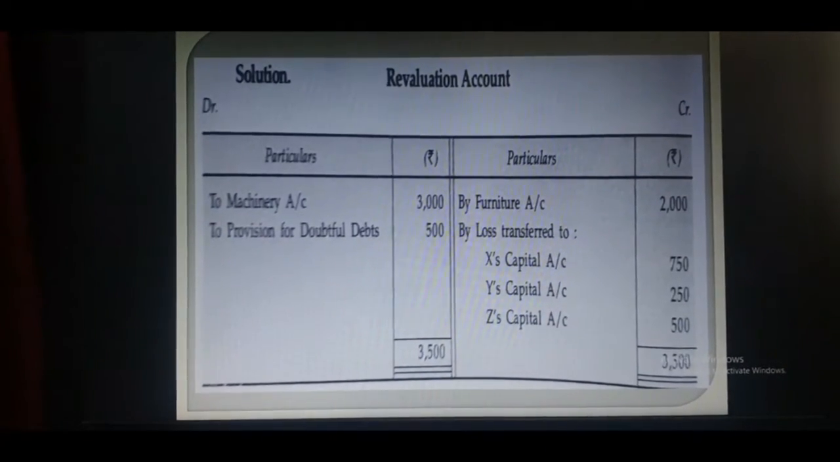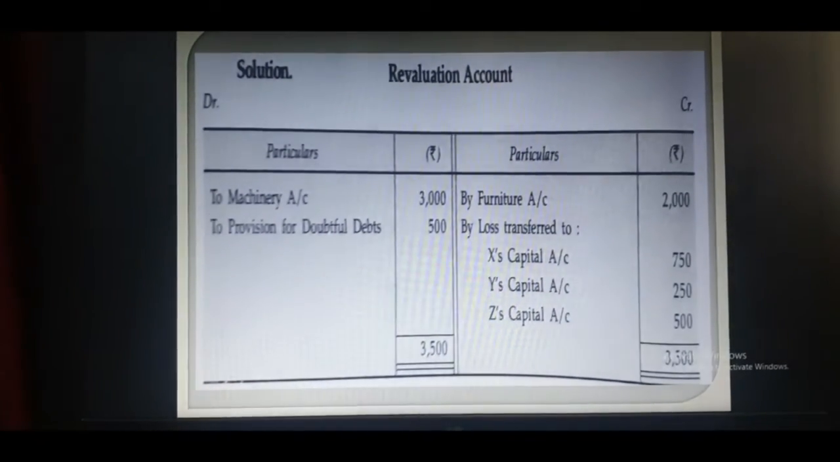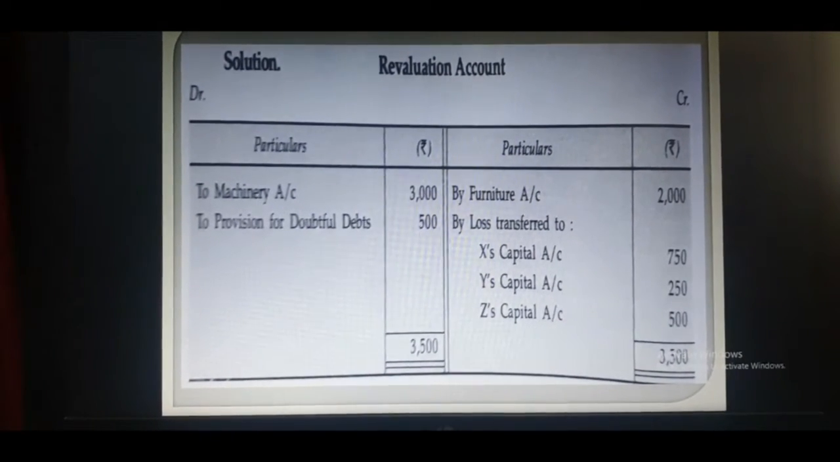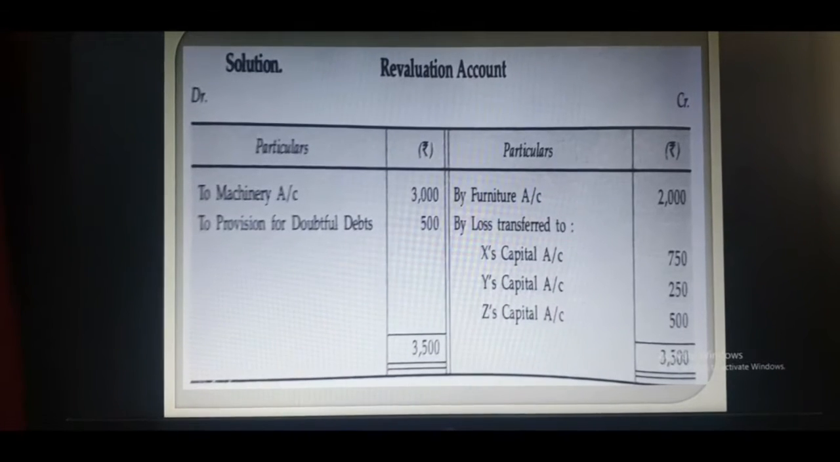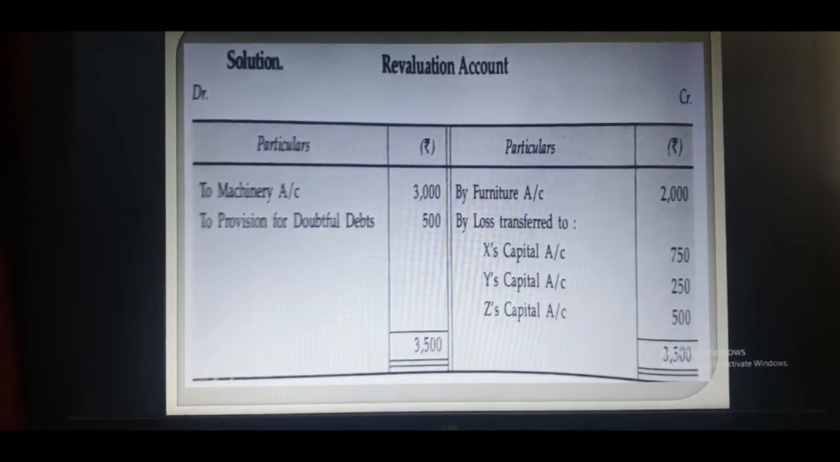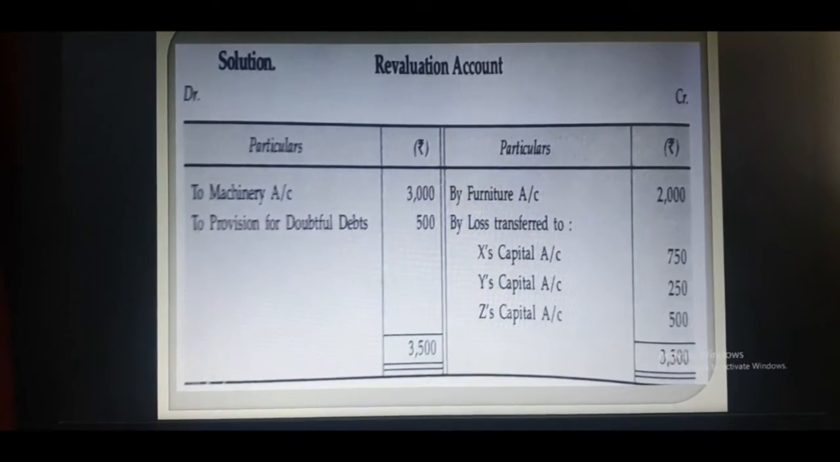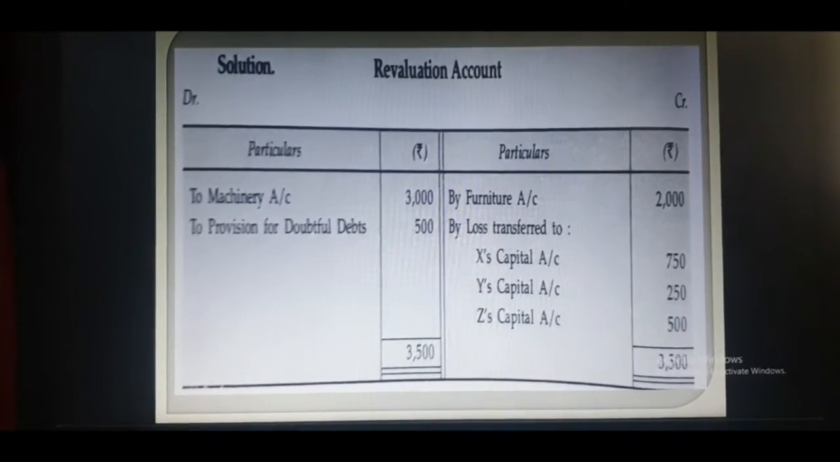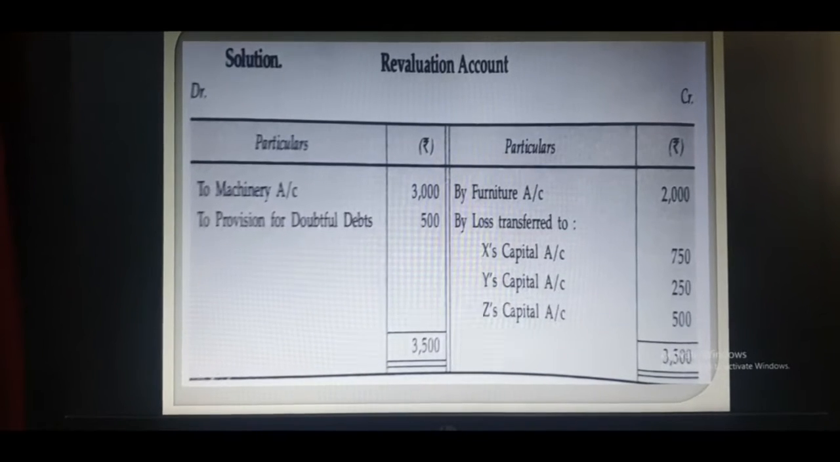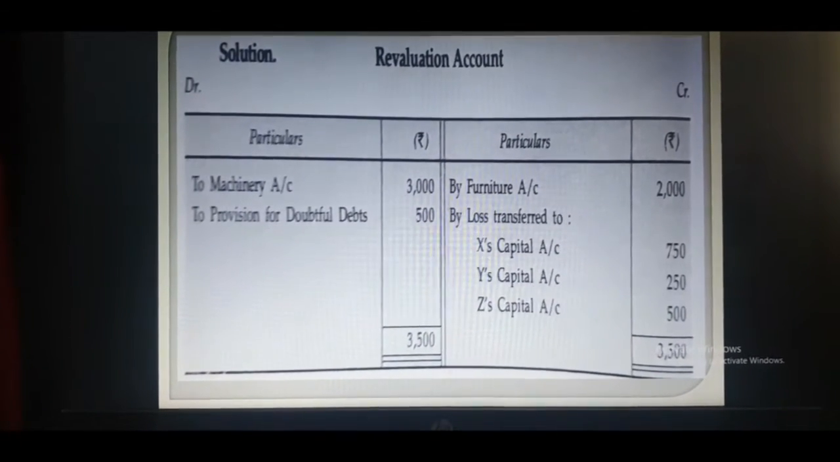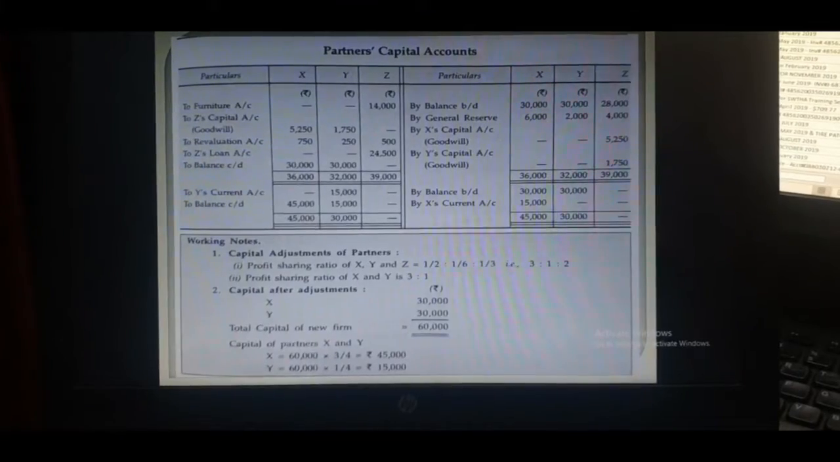And there is an increase in the value of furniture. Earlier it was 12,000 and now it is 14,000. So increase in the value of furniture by 2,000. Now after that you have to find out the balance and the balance will be 1,500, and this is the loss which is transferred to partners capital account in their old ratio. So the difference of 1,500, that is loss, will be transferred to X, Y, Z in their old ratio.